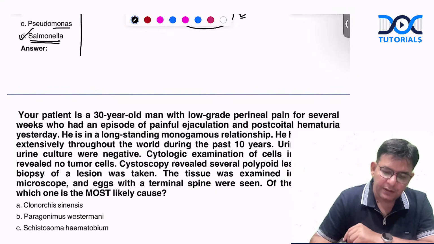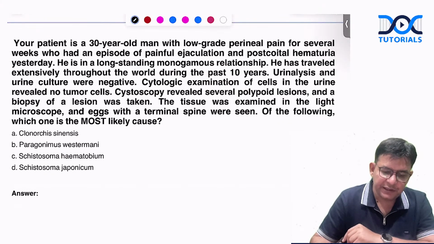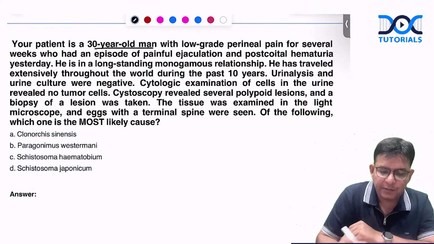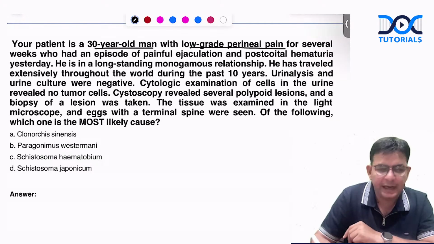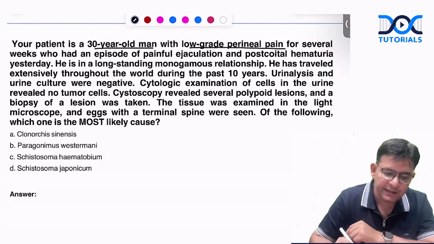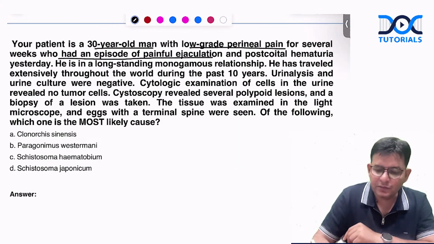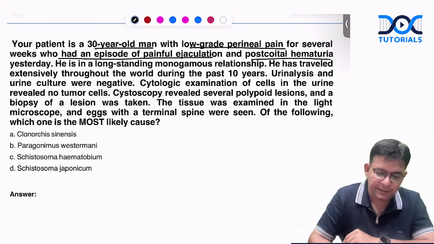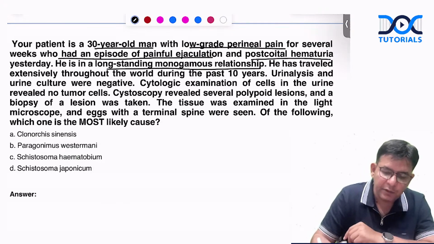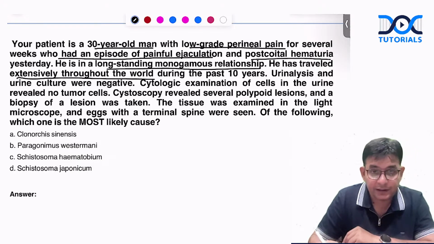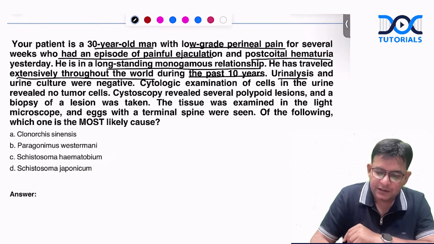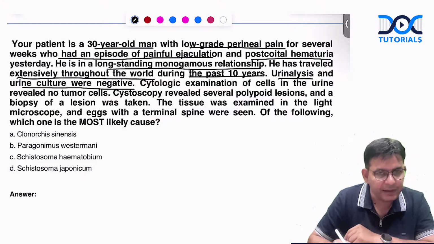Now, there is a patient, a 30-year-old man with a low-grade perineal pain for several weeks, who had an episode of painful ejaculation also, and post-coital hematuria yesterday. He is in a long-standing monogamous relationship and has traveled extensively throughout the world during the past 10 years. The urine analysis and urine culture were found to be negative.